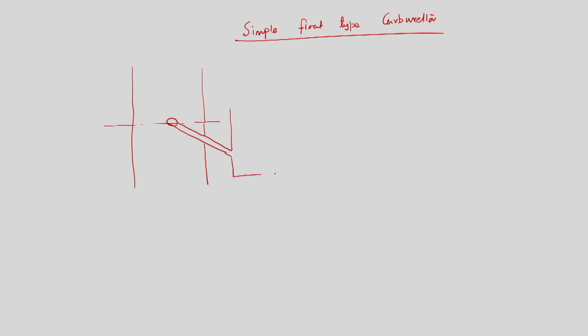I am drawing a simple float type carburetor. We have one float over here, which is connected with this.